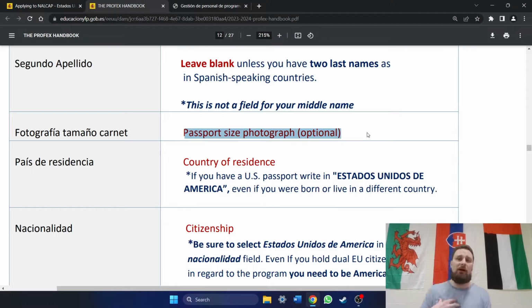Okay, and this tripped me up. I was not able to enter in the application. I was on the website the second it opened, but I wasn't able to get in because, number one, the website was running slow, but also because I didn't have a photograph uploaded, because this said it was optional. I was clicking, trying to get into the application, and it kept just basically refreshing the page. It wouldn't let me in.